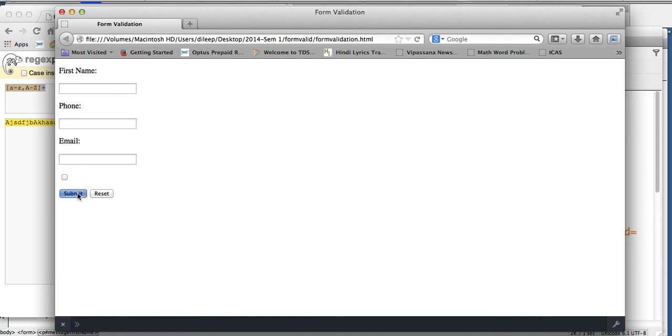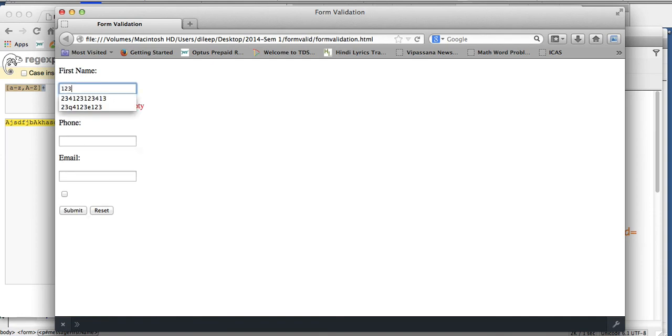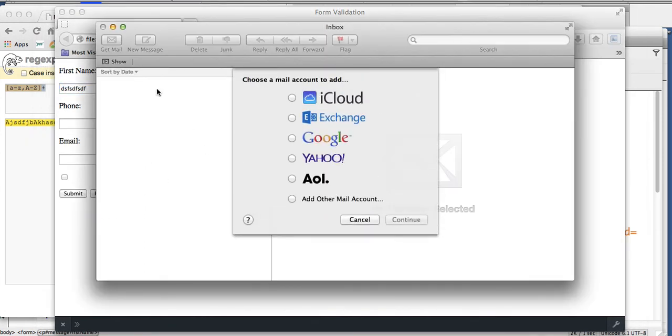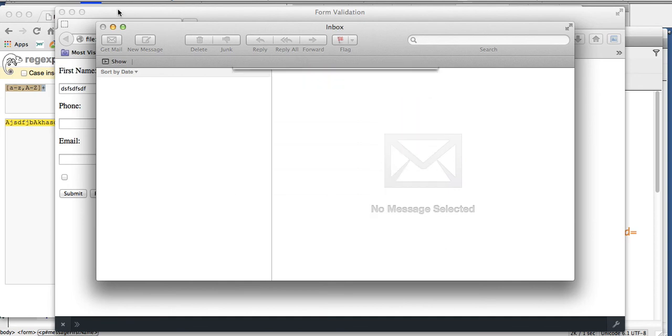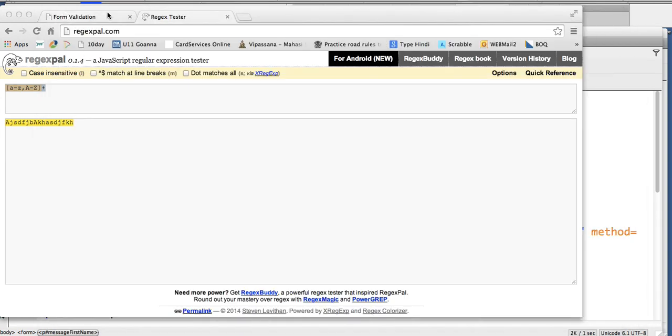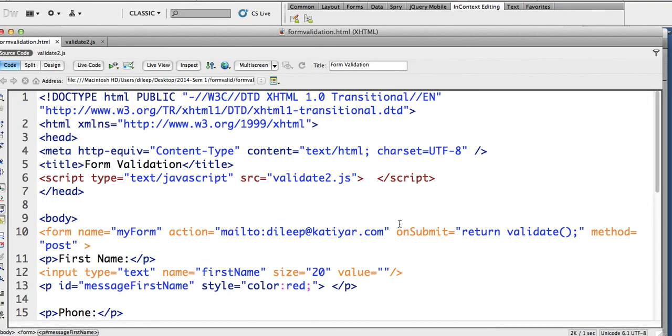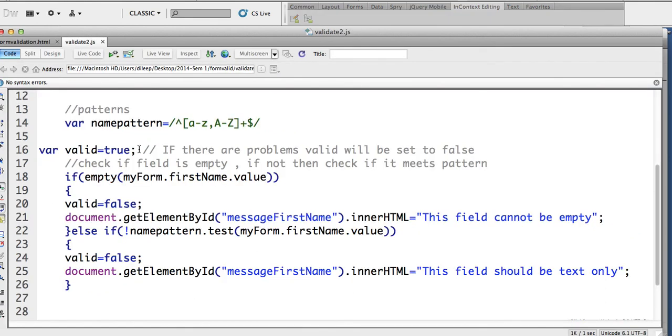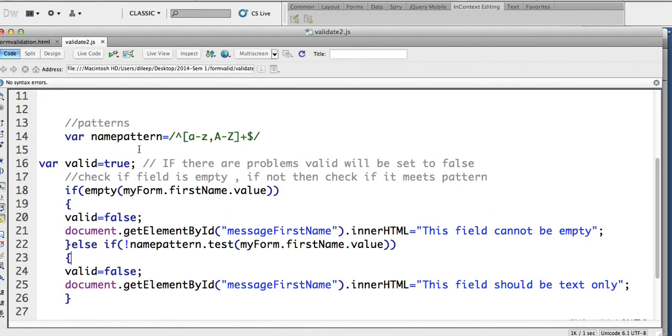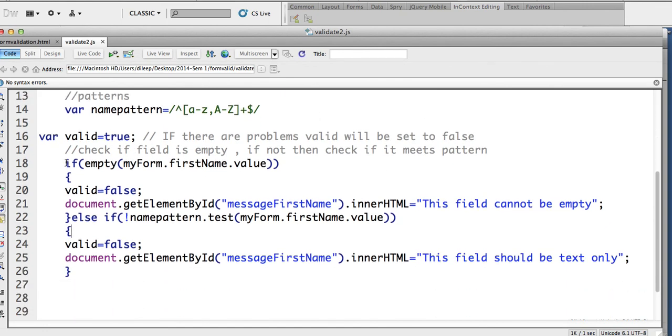Submit, field cannot be empty. I give it some numbers, submit. This field should be text only. I give it some text. It's very happy. It sends an email. This is the entire process of your assignment. You see that?